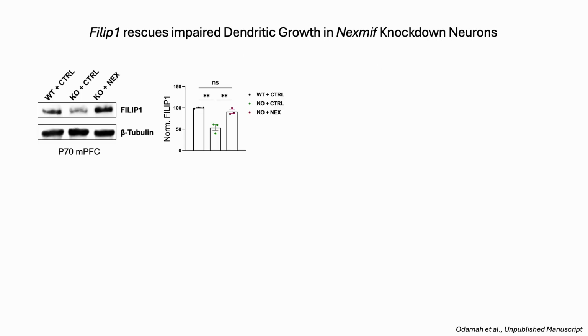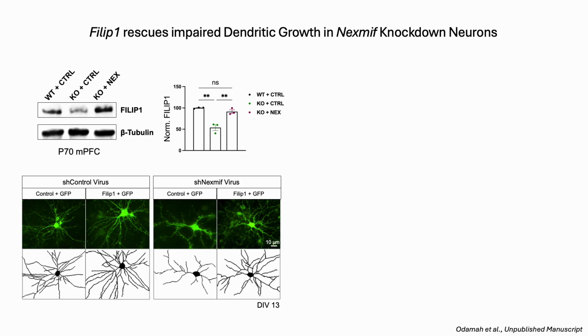Lastly, loss of Nexmif is associated with impaired dendritic outgrowth, and so we wanted to see whether genes downstream of Nexmif regulation could rescue this specific phenotype. Indeed, our RNA sequencing dataset showed us that Philip1 is a gene that was significantly reduced at both the mRNA and protein levels in knockout plus control mice, and we found that Philip1 is associated with stimulation of neurite outgrowth. So we wanted to see whether Philip1 restoration in Nexmif knockdown cells could rescue this dendritic growth phenotype. And so we knocked down Nexmif virally in cultured rat cortical neurons and then transfected in Philip1 to examine its effects on dendritic growth.